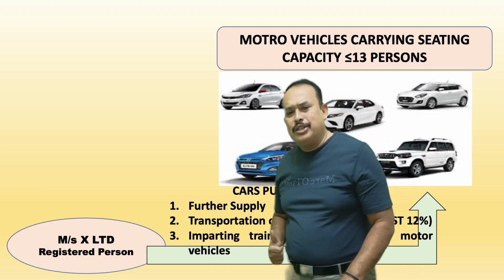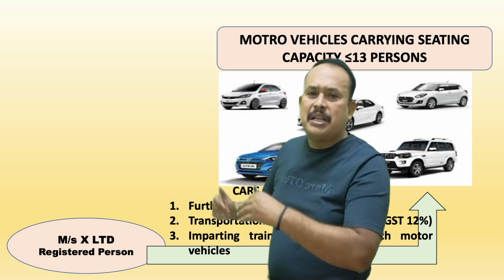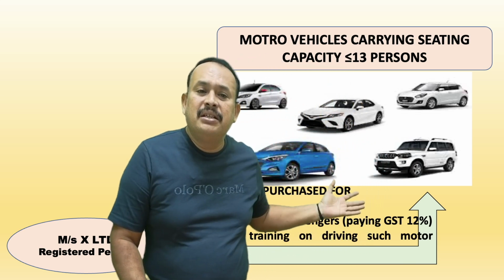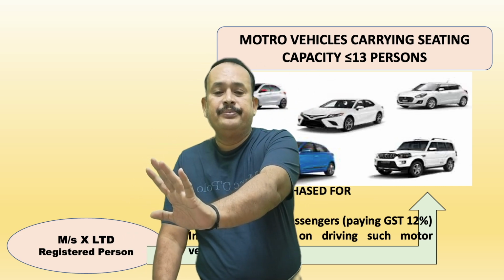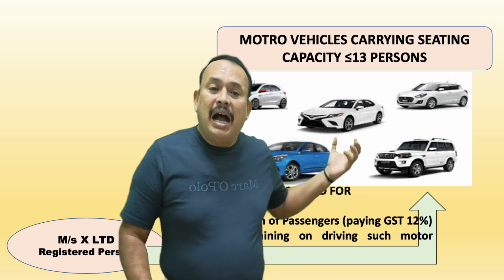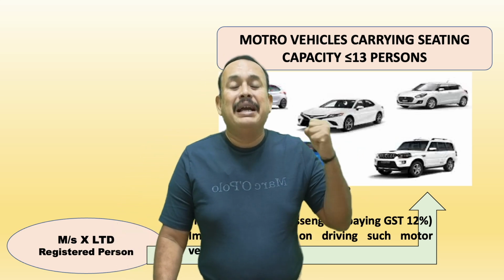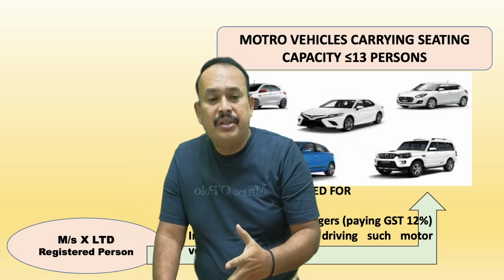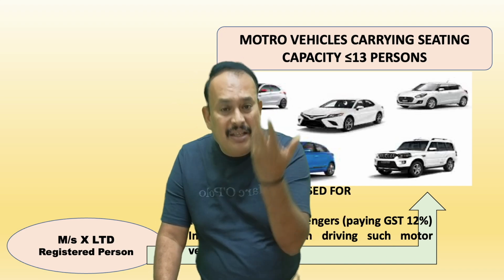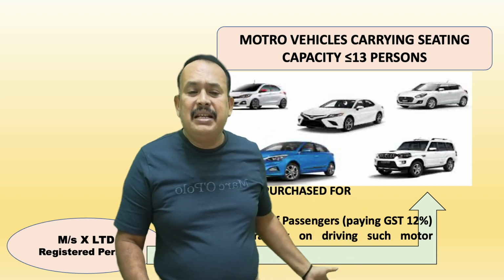As you are aware, for any further supply, if I am purchasing these vehicles for selling purposes or giving them on rental basis, in that case it is further supply. Can one avail ITC? Yes.